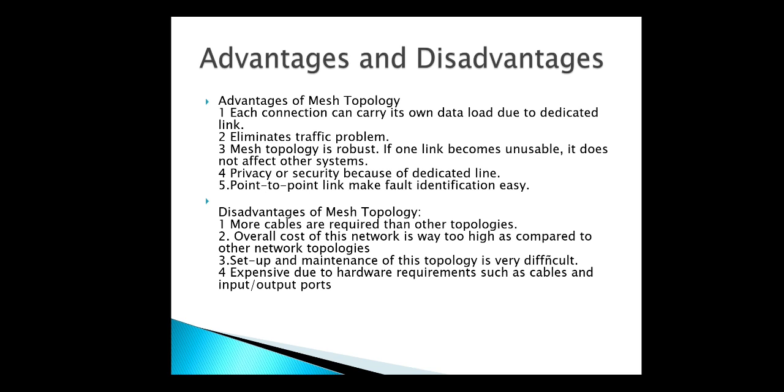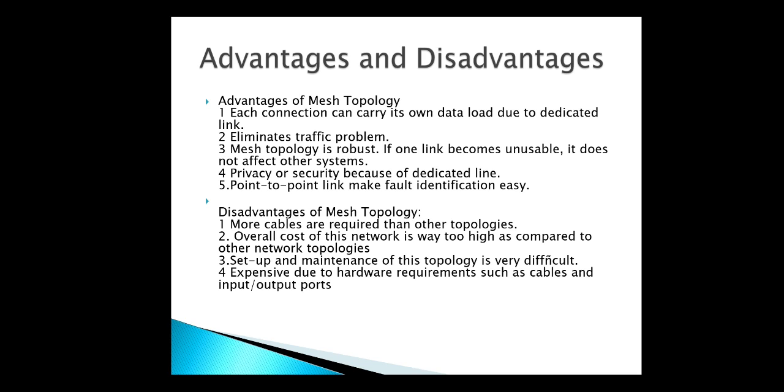Advantages of mesh topology: each connection carries its own data load due to the dedicated links, which eliminates the traffic problem. Mesh topology is robust. If one link becomes unusable, it does not affect the other systems. Privacy or security: because of dedicated lines and point-to-point links, fault identification is easy.